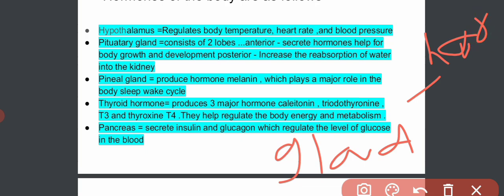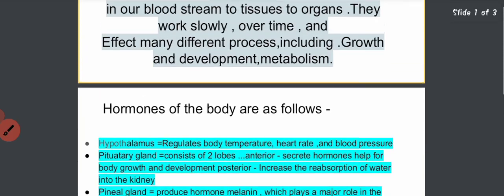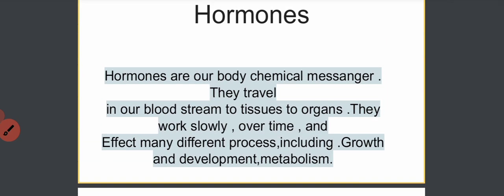The glands release hormones, and the hormones are surrounded by different nerve cells. What do these nerve cells do?